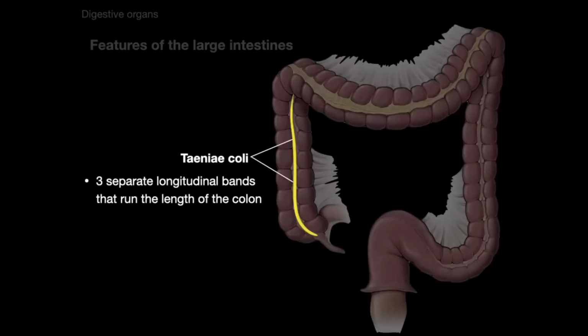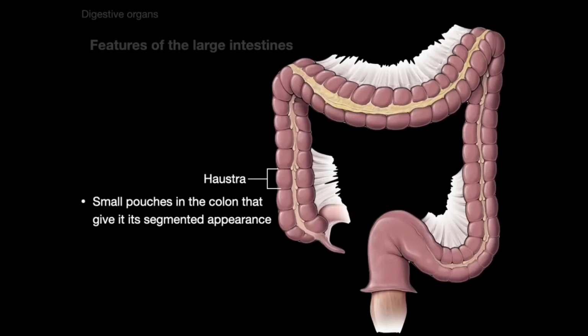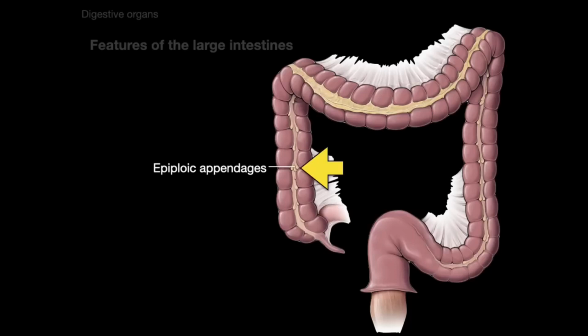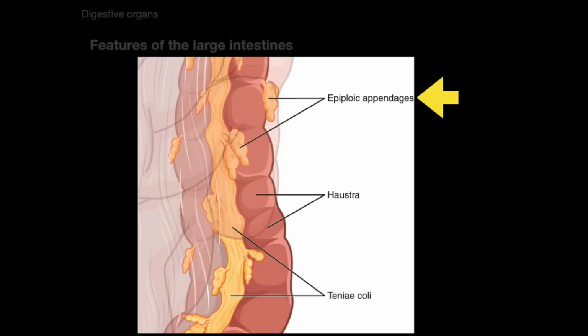And so we see there, we can see the anterior and posterior, and then the anterior again. We just don't see the lateral very well. A little tightening of the taeniae coli forms these haustra, and the haustra are small pouches in the colon that give it its segmented appearance, very characteristic of the colon or large intestine. And finally, the epiploic appendages, which are small outpouchings of fat-filled serosa covering the outside of the colon, like that.